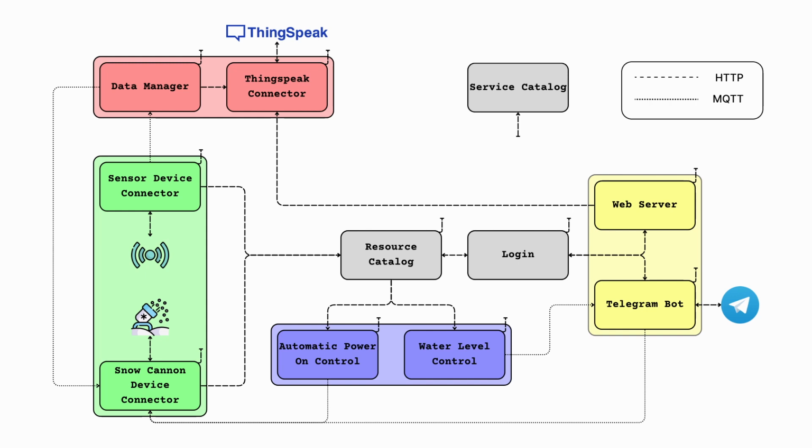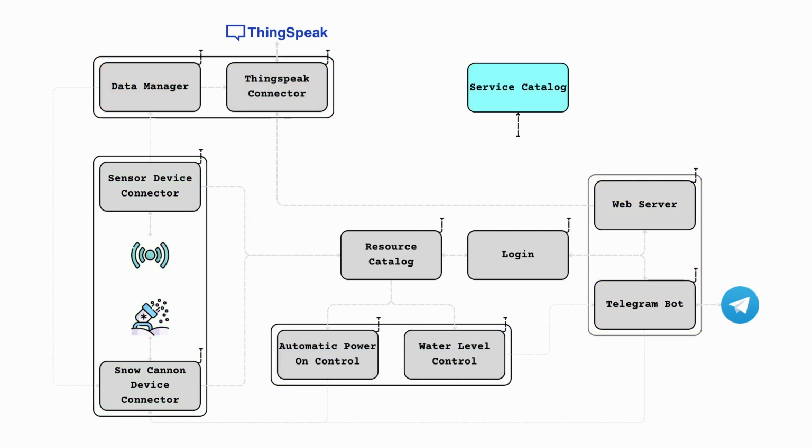the measurements of which are processed by the data processing services in red, and the user's interfaces, website and Telegram bot in yellow provide real-time data visualization and complete manual management on the snow cannons, while the automation services in blue optimize the cannon's schedules based on the personalized strategies and manage the notification of alerts to users.